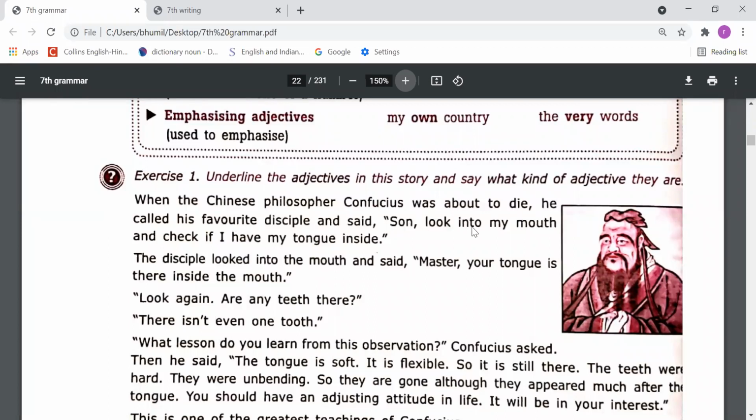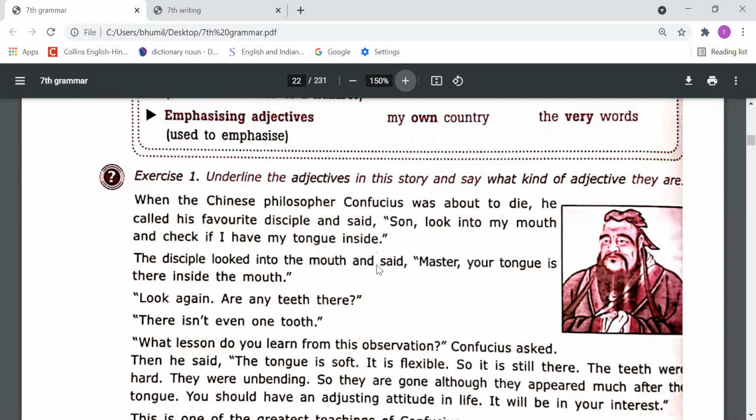Said, "Son, look into my," my is also an adjective. Check if I have my tongue. So my is also an adjective. So this Chinese is a proper adjective. Next, his is a possessive adjective, favorite is quality, and my is possessive. Next, my is also possessive. So dear students, in this way you need to do this exercise. Okay, some part I have told you and some you have to do, and soon I'll send the answer key. Maybe tomorrow I'll send the answer key, then you can match the answers. But first of all, you should try to do it by yourself.